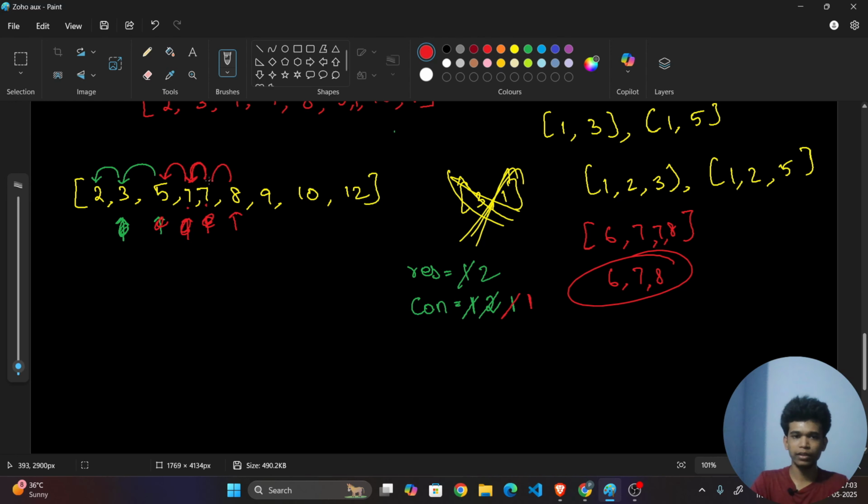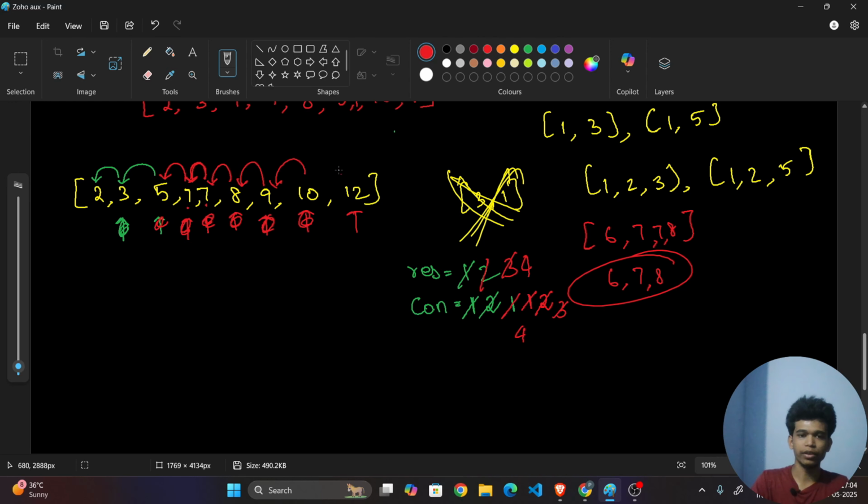Okay. Now check whether these two are consecutive. Yes, it is consecutive. So what should I do? I should increment my consecutive as 2. And what is the maximum? It is 2. So we don't want to update it. So again move here. These two are again consecutive. So make this as 3 and update this as 3 because the maximum should be updated, right? Okay, now again move here. So it is consecutive. So make this as 4 and make this as 4.